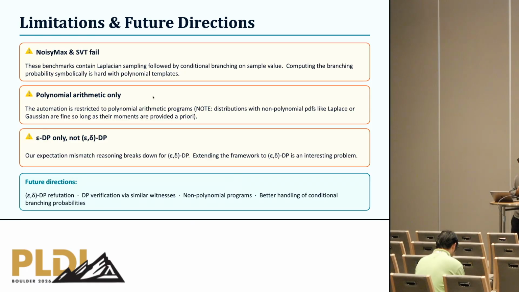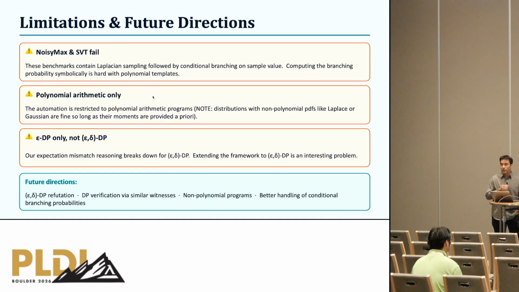And then finally, we consider epsilon differential privacy, but there are also more general notions of differential privacy, such as epsilon-delta. So this is a subject of ongoing work. We have some interesting results, and I hope that I'll be able to present them soon. So of course, addressing these limitations is naturally an interesting direction for future work. And of course, another one is going to DP verification and trying to obtain sound and semi-complete algorithms there as well.